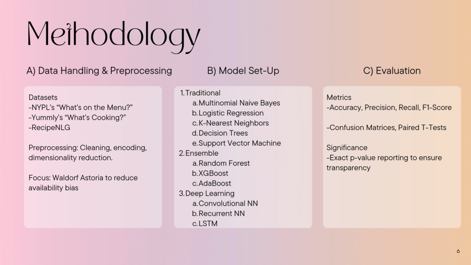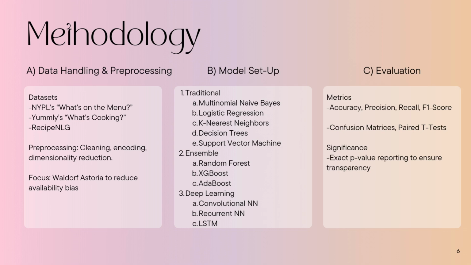To balance the analysis, we specifically focused on the Waldorf Astoria Hotel menus to address potential biases in overrepresented datasets. Pre-processing involved cleaning the data, encoding features, and text processing to improve classification readiness. For enhanced reliability, we used exact ingredient matching to connect historical menus with modern recipes. Next, the experimental setup and model selection built on prior research by testing a diverse set of models.